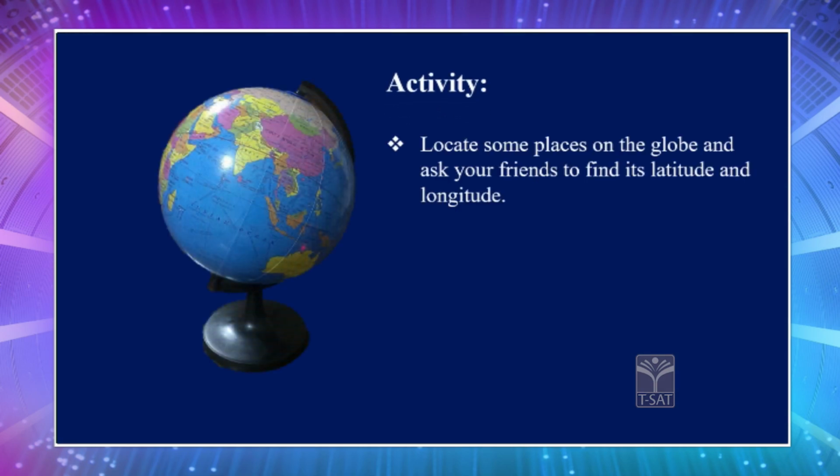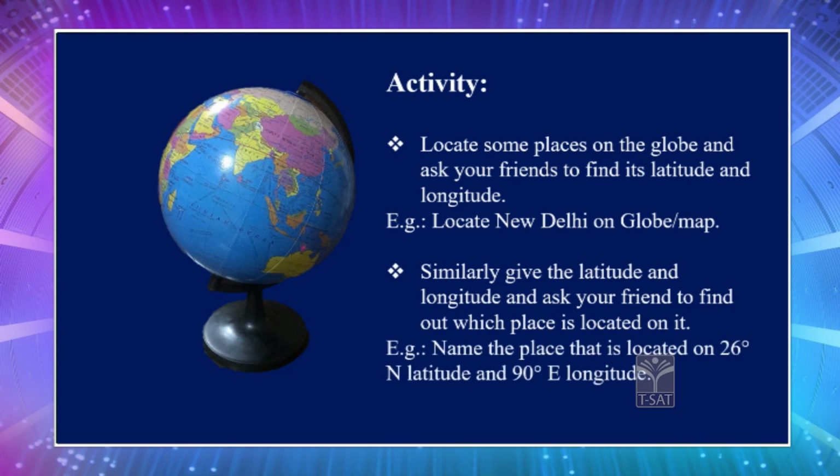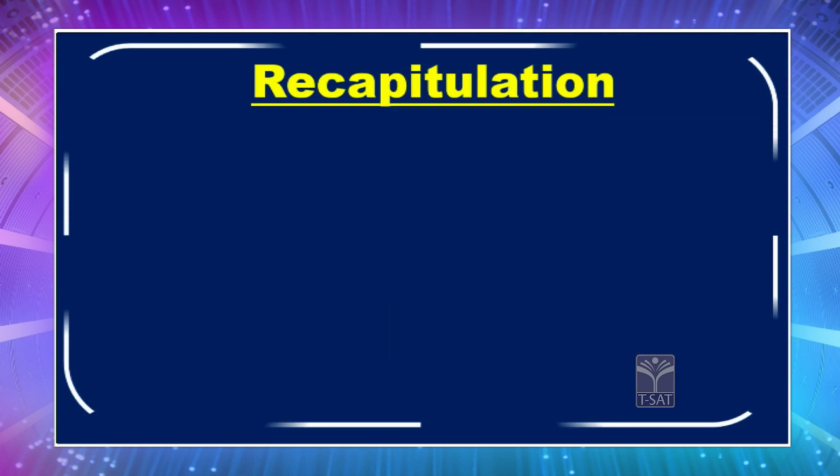Take a globe and locate some places on the globe and ask your friends to find its latitude and longitude. For example, ask them to locate New Delhi on a globe or a map and tell them to write down the latitudes and longitudes. Vice versa, give them the latitude and longitude and ask them to find out which place is located on it. For example, name the place that is located on 26° north latitude and 90 degrees east longitude. So children, I hope the topic is clear to you.